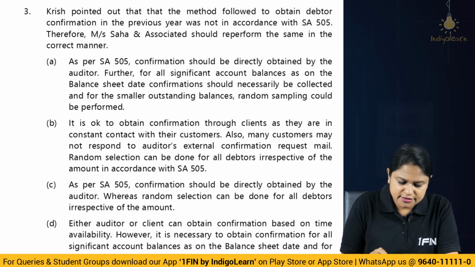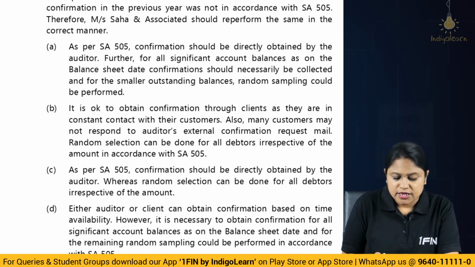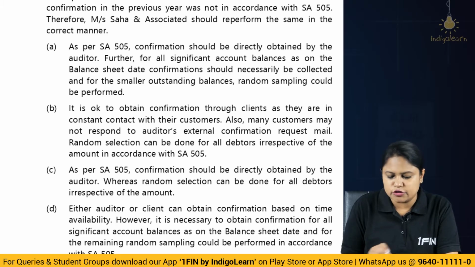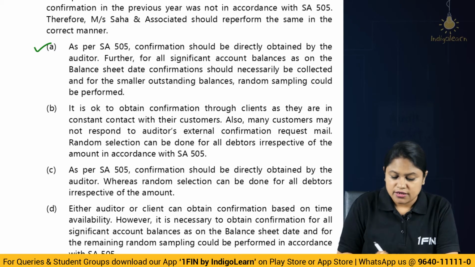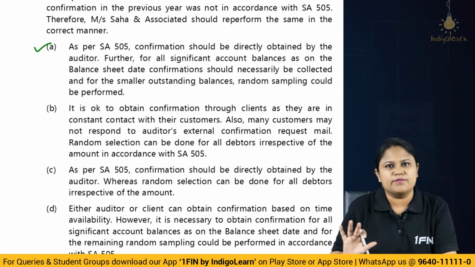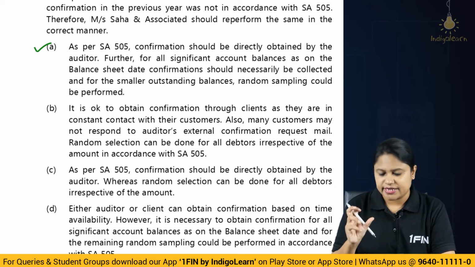So what should be the correct manner here? As per SA 505, confirmation should be directly obtained by the auditor, that is correct. Further, for all the significant account balances as on the balance sheet date, confirmation should necessarily be collected, correct. All important account balances as on the date, they have to collect it. And for smaller outstanding balances, random sampling could be done. I think this is the correct answer. All significant balances, you have to do all the checking. And for smaller balances, you can do random sampling. For everything together, random sampling is not appropriate. Significant balances, high risk. So because of that, you have to send confirmation to all, correct.